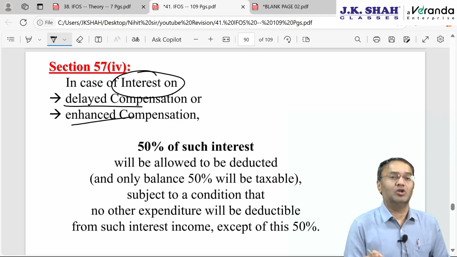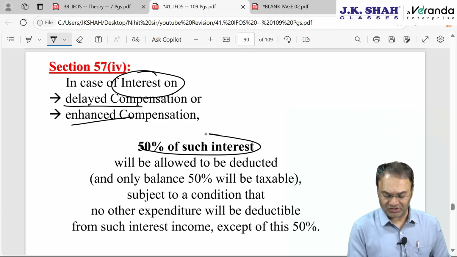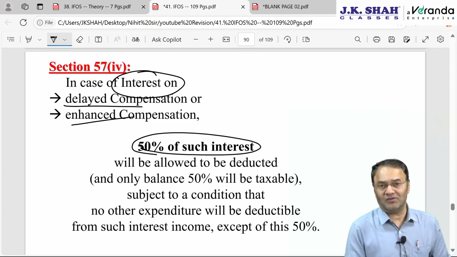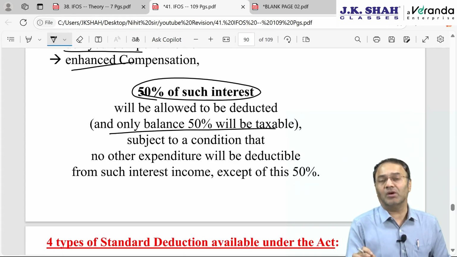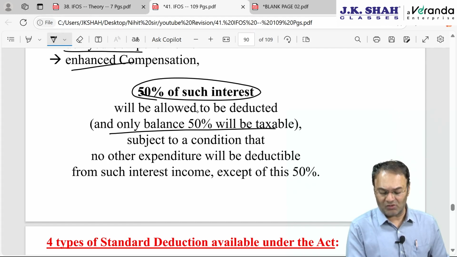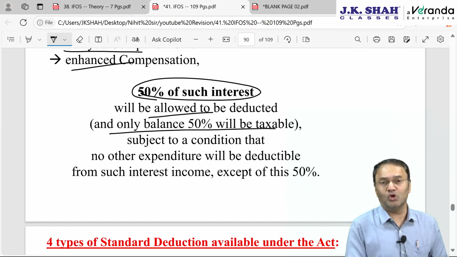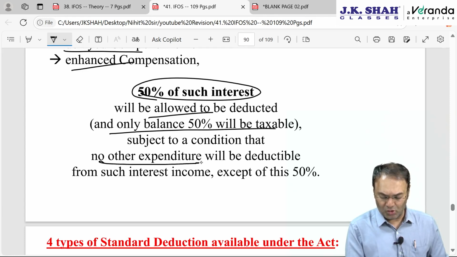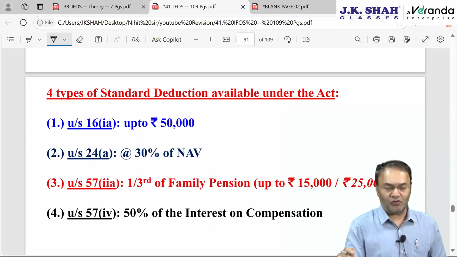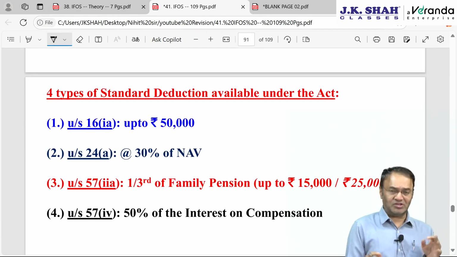but interest. Not each and every interest, standard deduction is allowed at the rate of 50% of such interest, but not from each and every interest, only interest from enhanced compensation or delayed compensation. Balance 50% will be taxable, but 50% standard deduction is allowed subject to condition that no other expenditure will be allowed to be claimed. No actual expenditure, no legal expenditure, no stationery, stamp paper, other legal expenses, no other expenditure will be allowable. There are 4 types of standard deduction in this entire syllabus.